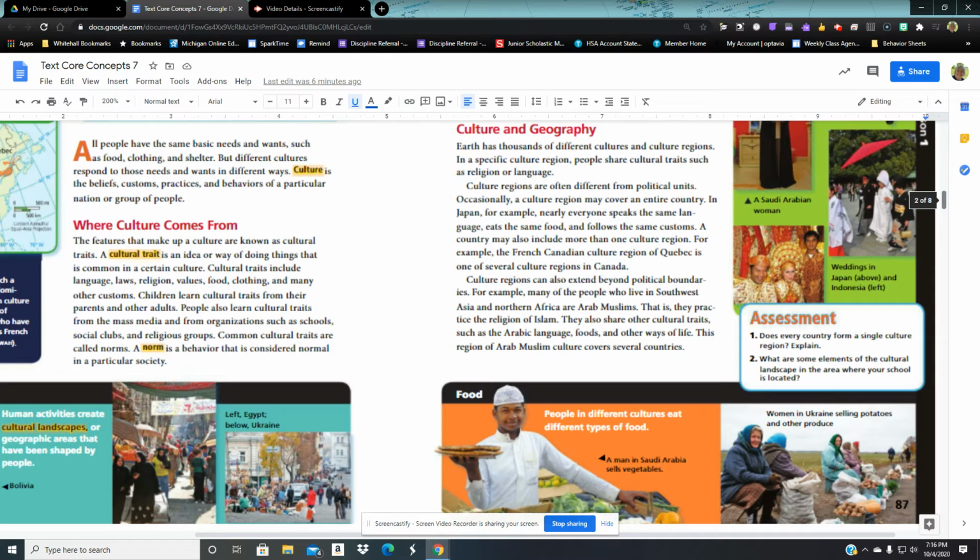A country may also include more than one culture region. So, for example, Canada has had many different immigrant groups. The French had settled there, the French fur traders, and then the British won the land, but they let the French continue to have the French culture. So Quebec is a French Canadian region, but they're all under the Canadian government. So a culture region can be different than just the boundaries of a country.